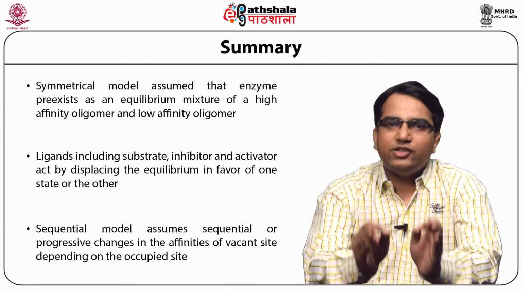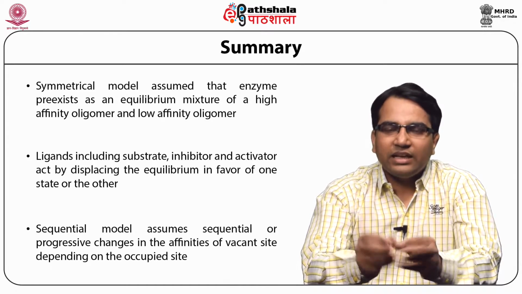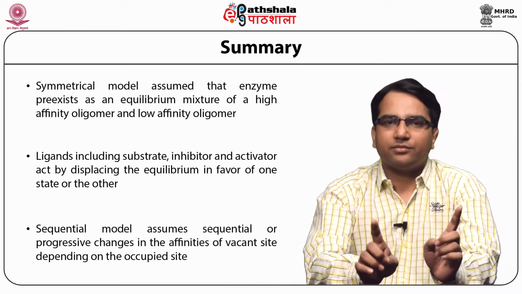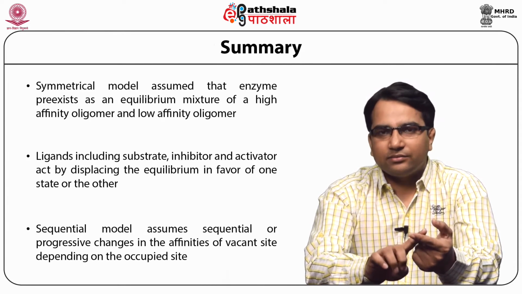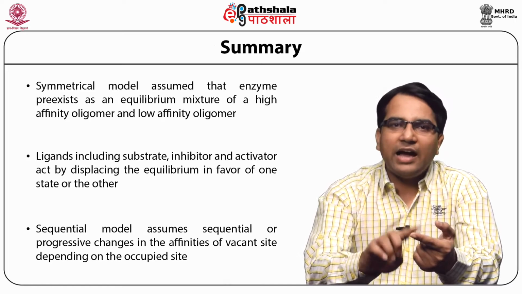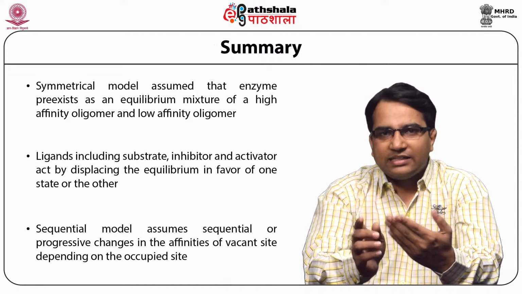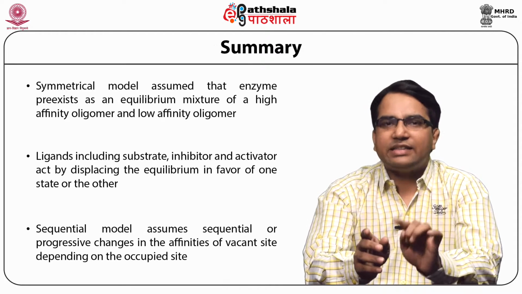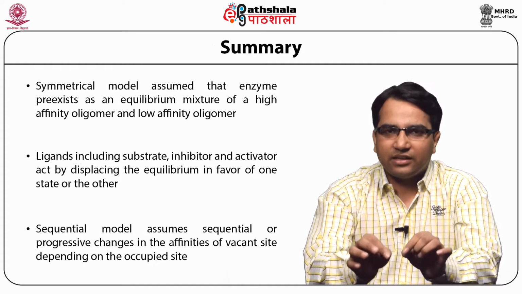The symmetrical model assumes that an oligomeric enzyme exists in two conformations. The first conformation is the R state, which has high binding affinity for the substrate, and the second conformation is the T state, which has the least binding affinity for the substrate.